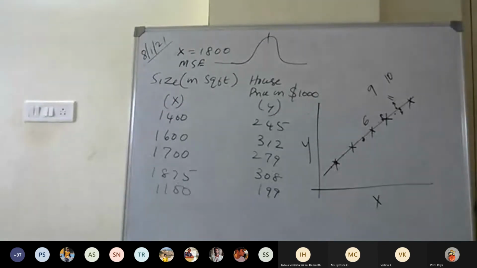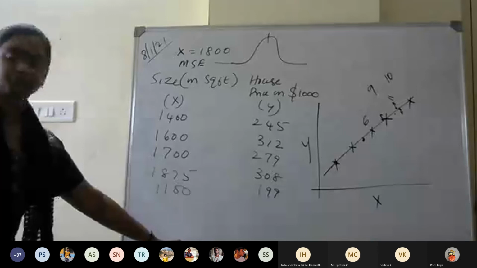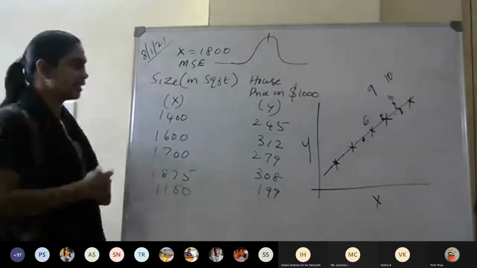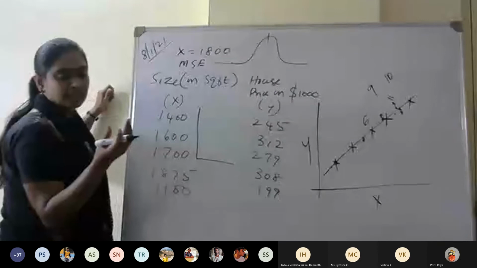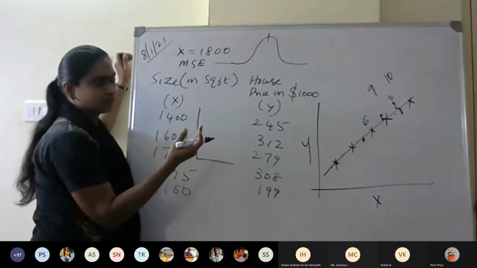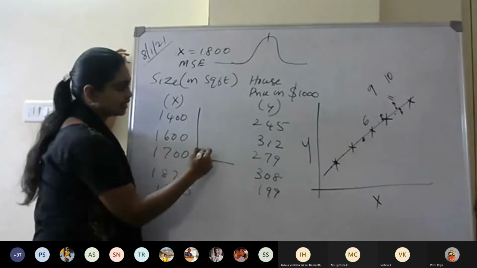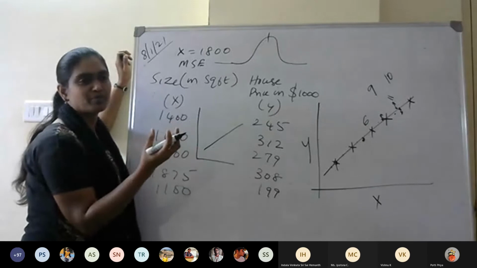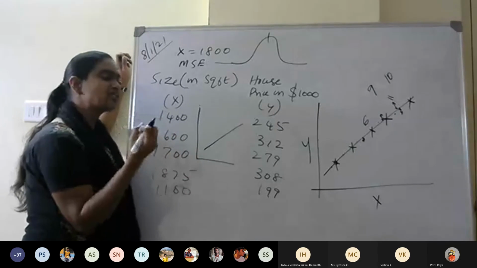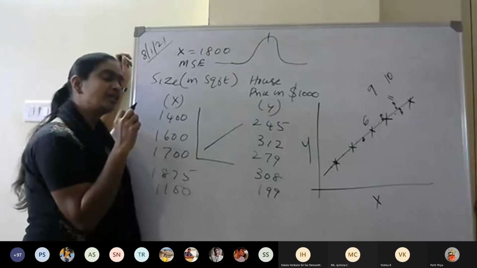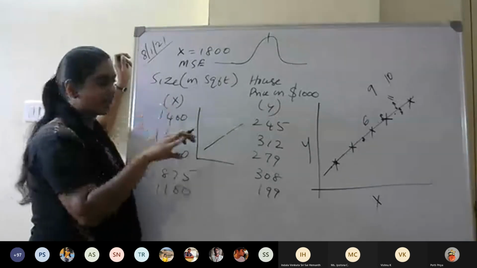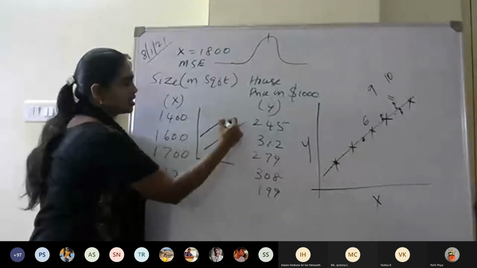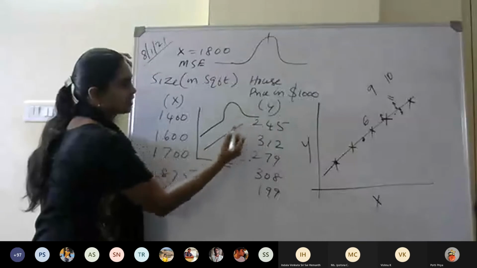For example, yesterday for the logistic, I drew one line like this. We say it is a linear model, that means a straight line, but sometimes when the data is more, and if you want all the data points to be on the line, then the system creates a very complex model.